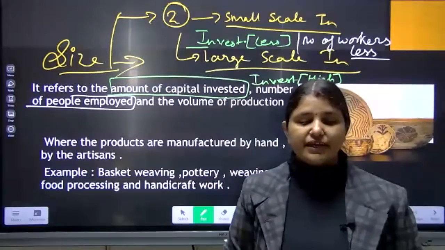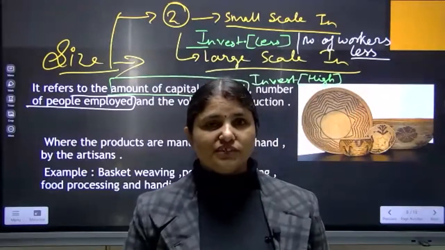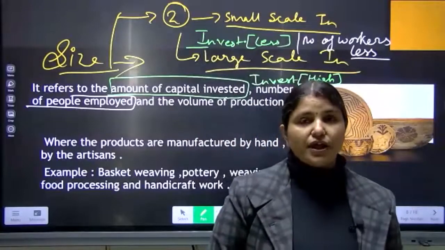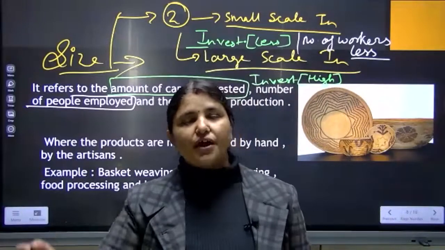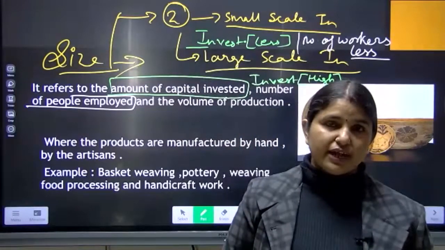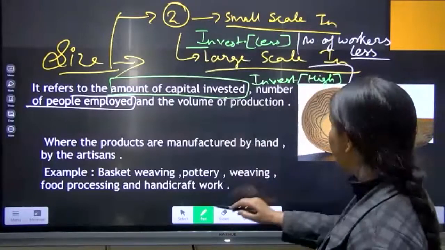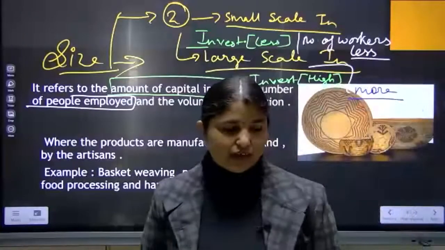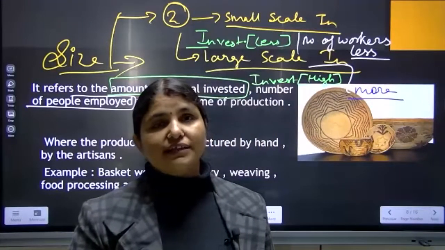For suppose, starting a business, you want 5 to 10 persons with you, it means you are starting a small scale industry. And for another work you require 500 to 700 persons, or 100 to 200 persons, it means that is a large scale industry. So the second one is the number of persons required, which is more in large scale, and less in small scale.